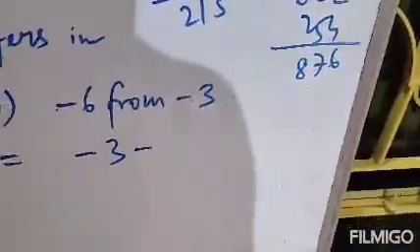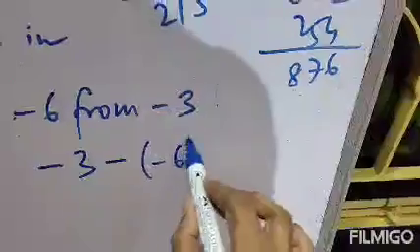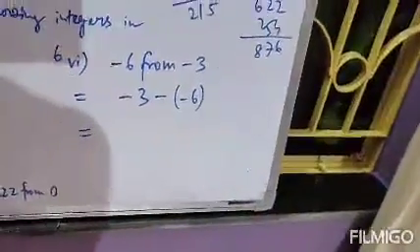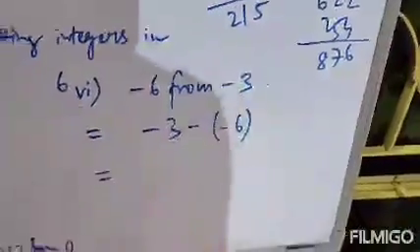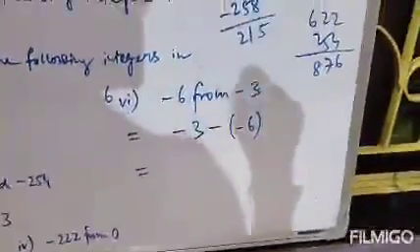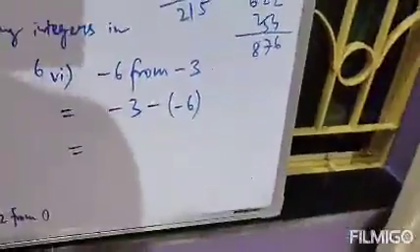And what number are we subtracting? The number we are subtracting is minus 6. So minus 6 should be written in bracket. Clear? We are subtracting minus 6 from minus 3. That means minus 3 should be written first. As we are subtracting, the sign will be minus, and minus 6 should be written in bracket.